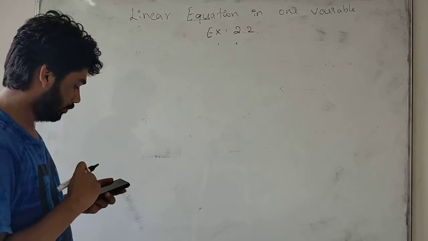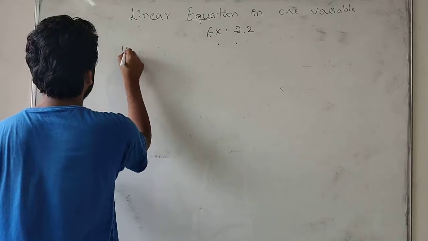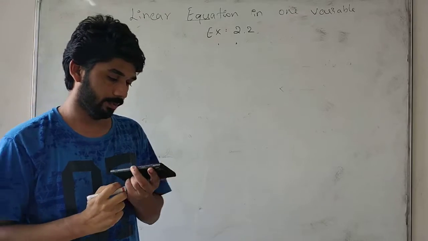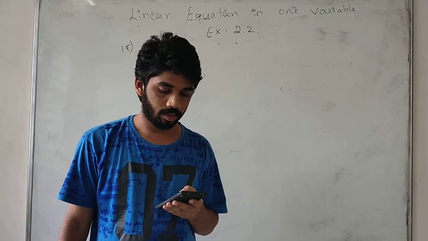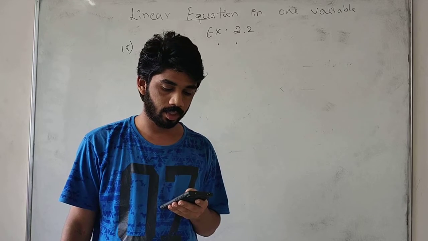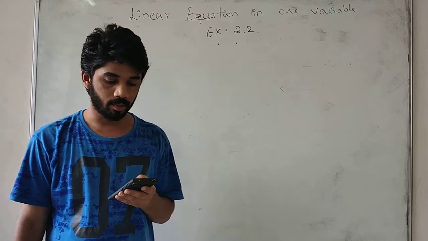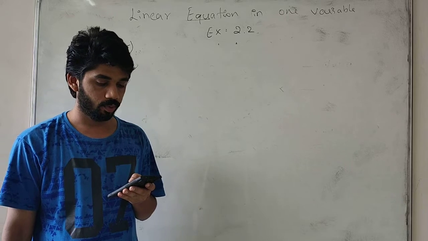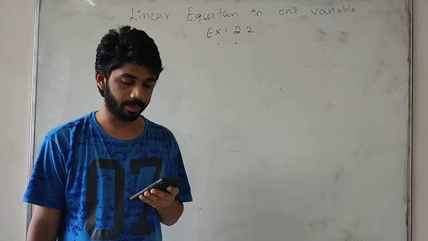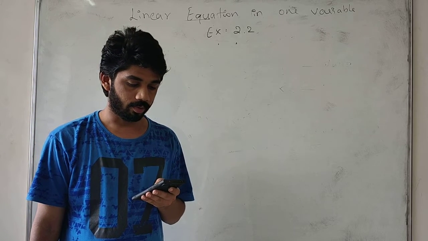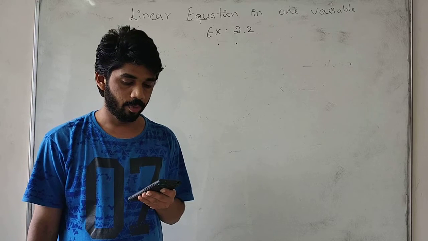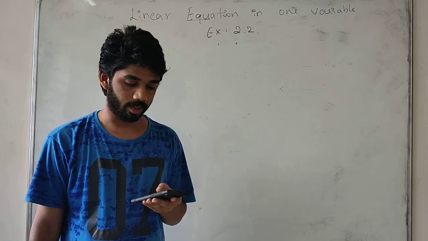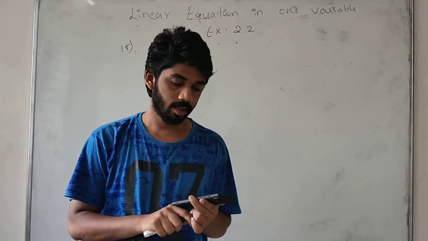So 15th problem. The 15th question is: I have a total of 300 rupees in coins. If the denominations are 1, 2 and 5, the number of 2 rupee coins is 3 times the number of 5 rupee coins. The total number of coins is 160. How many coins of each denomination are with me?